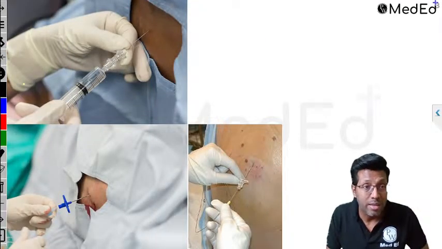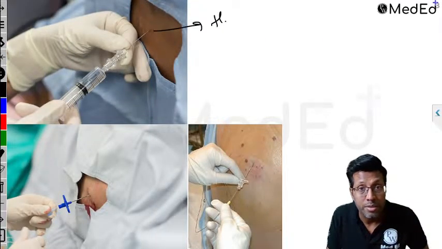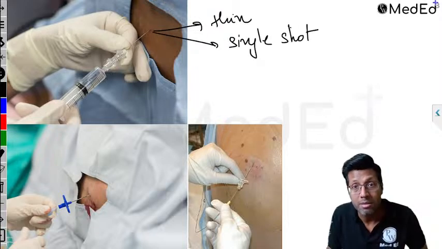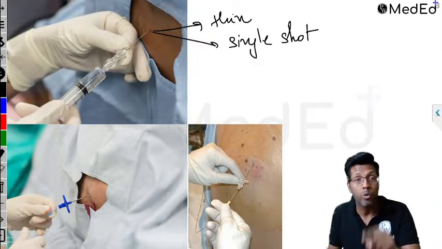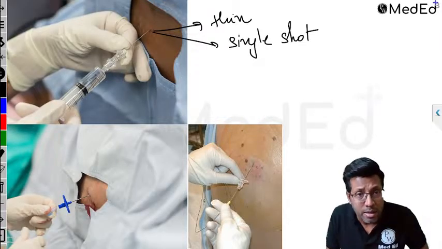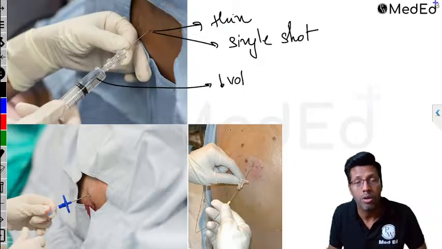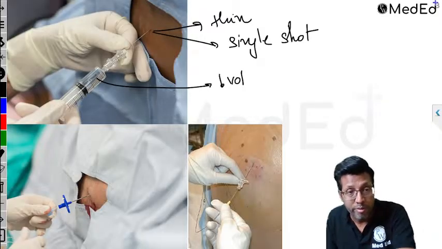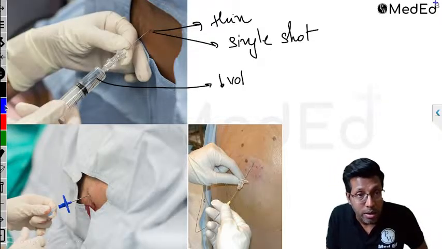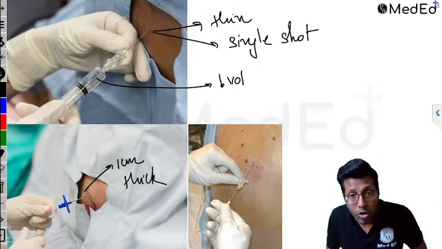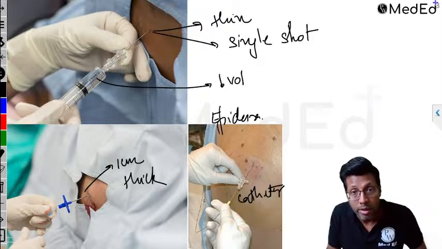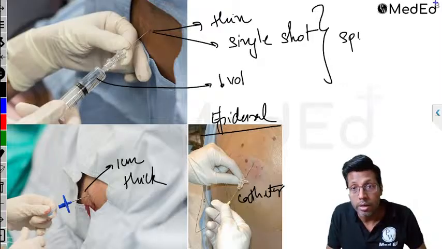Epidural. So the difference is that in spinal anesthesia, we use a thin needle, and spinal anesthesia is given as a single shot. You give it once and that's it. You're perforating the dura and putting the drug inside the CSF. Plus, I will always give less volume of drug because your drug is going inside the CSF. That is spinal. On the other hand, an epidural has a thicker needle with 1 centimeter markings. These are thick needles, and what we normally do is put a catheter in through the epidural space. So when we put a catheter, it is epidural, and when you give it as a single shot, it is spinal.